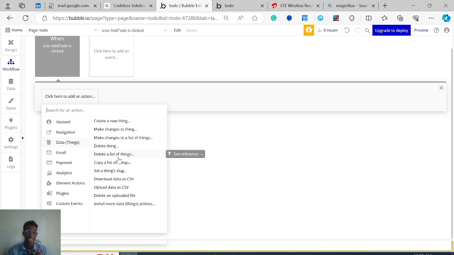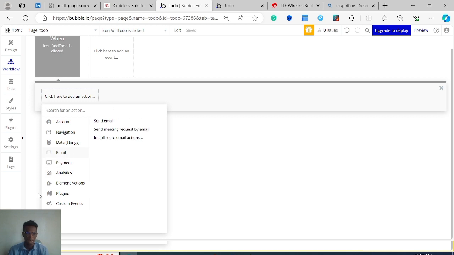We'll still talk about data, the database, that's the next thing we'll talk about. But you can essentially create a thing and store it in the database, which, you remember the analysis I gave earlier about PayPal and your own account. So when a user clicks on, say, a button called send money, you can make a change on that user in the database, and alter the data for that particular user, so that when they come next time, they will see their new balance, which is either increased or reduced. You can delete the thing.